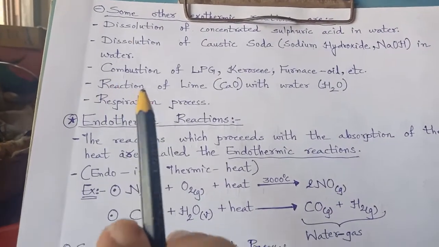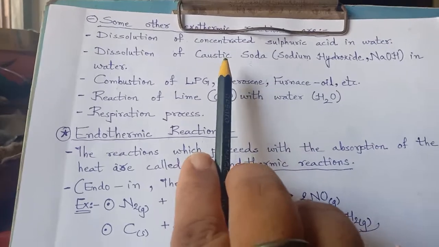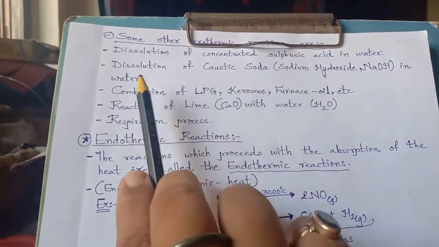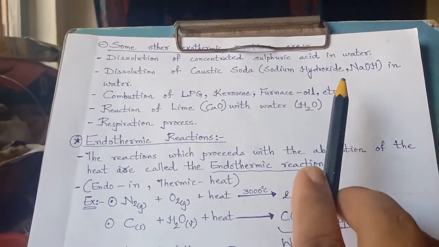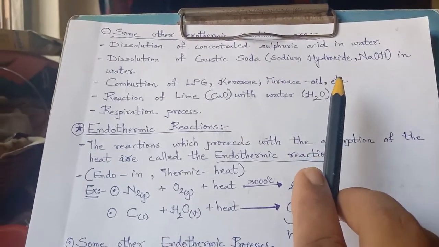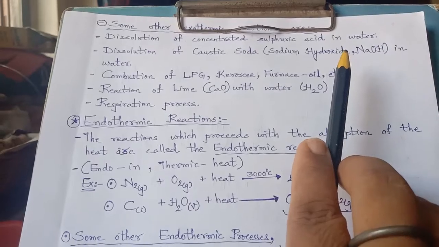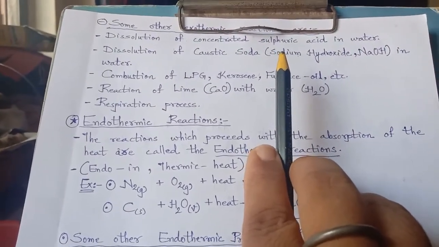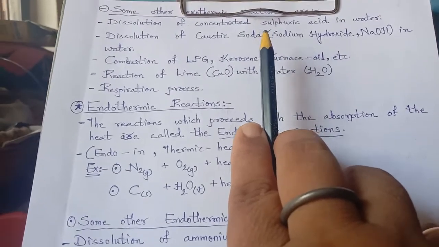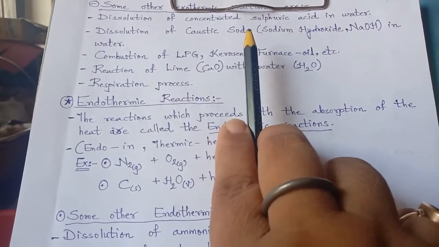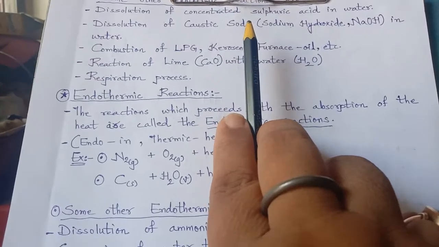See, here are some other examples of exothermic reactions. Dissolution of concentrated sulfuric acid in water. When concentrated sulfuric acid is mixed with water, it will liberate heat, and so it is also an exothermic reaction. You know what concentrated means; in 9th standard I have explained.